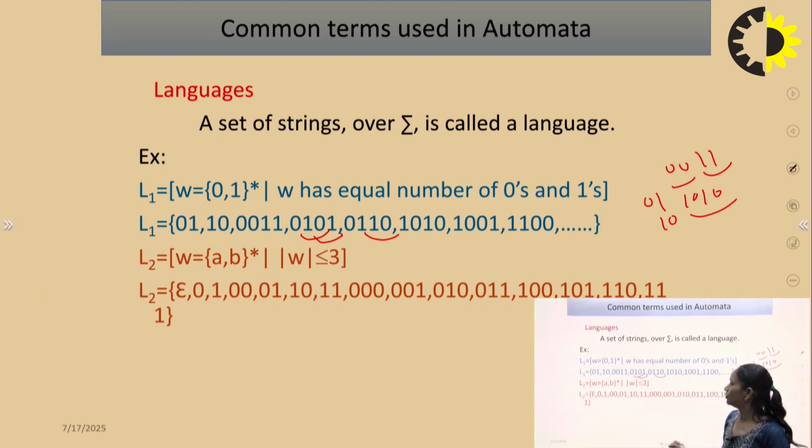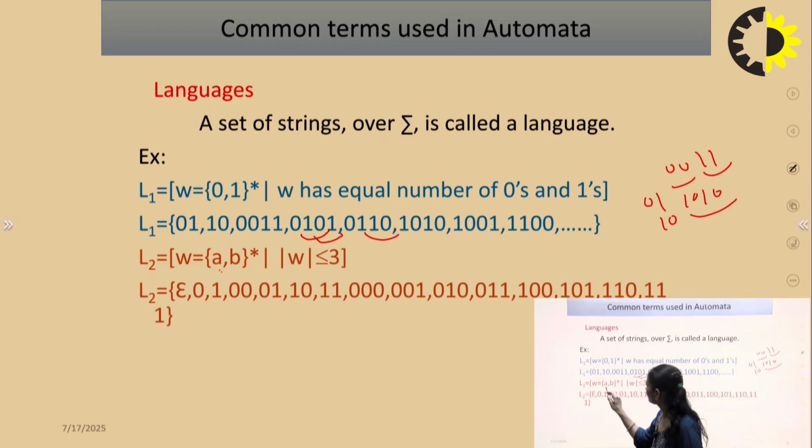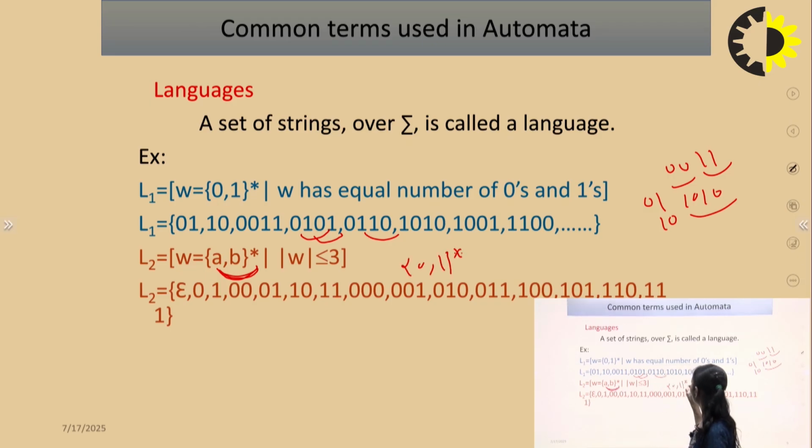Next, the language L2. If W belongs to {a,b} star and the length of W is less than or equal to 3, the length of the string will be either 0, 1, 2, or 3, not more than 3. So it will be from the combination of a and b, or 0 and 1. If I say 0, 1, then the string will be either null, with maximum length up to 3: epsilon, 0, 1, 00, 01, and so on. All these combinations belong to the language L2.